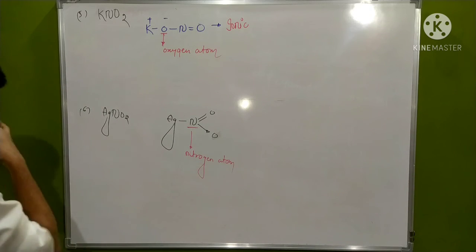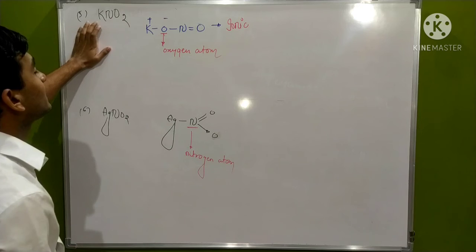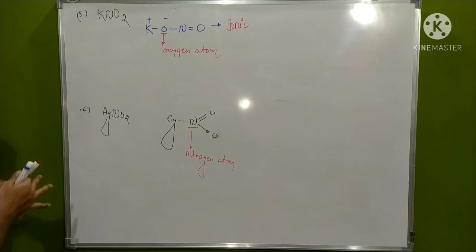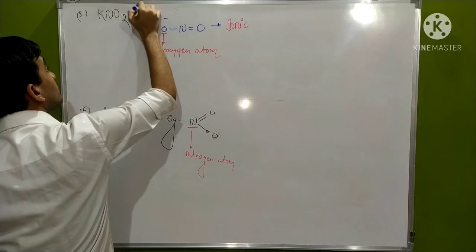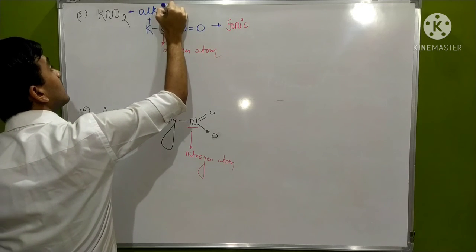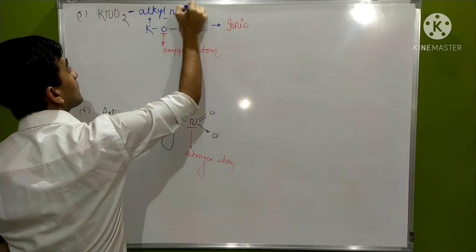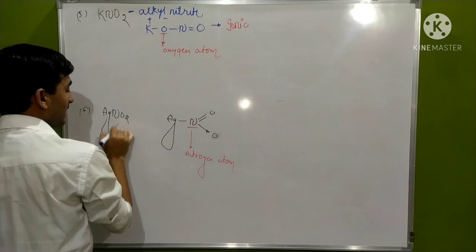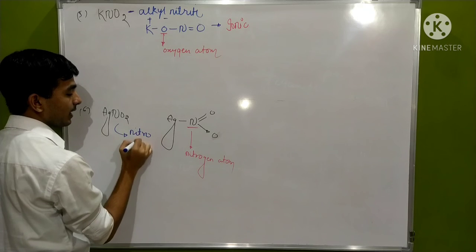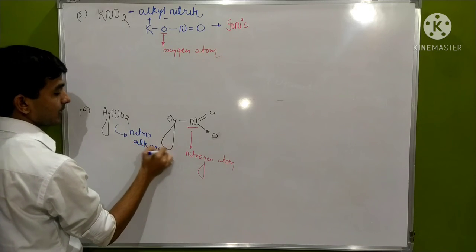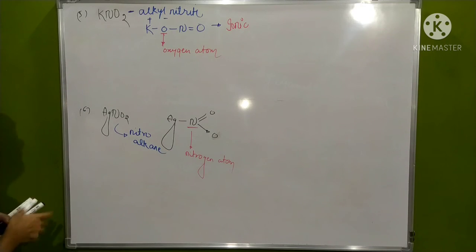Now if we proceed, when the reaction is carried out with potassium nitrite, the products formed are alkyl nitrites, and when AgNO2 is used, then nitroalkane is formed. Now I am writing the reaction.